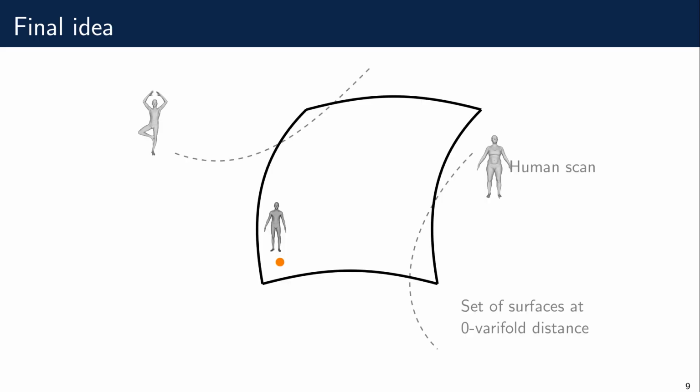The final idea, to interpolate between 2 scans, is to first start with a constant path of the template. We iteratively move the geodesic until the endpoints of the path correspond to the 2 shapes parametrized, which are at 0 varifold distance of both scans.